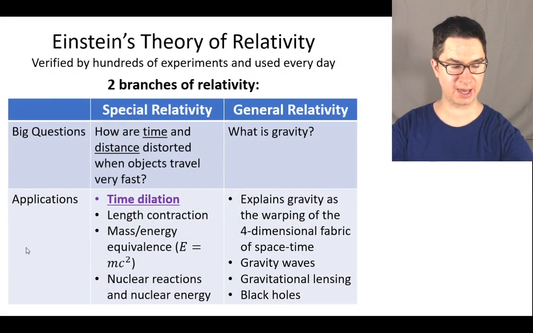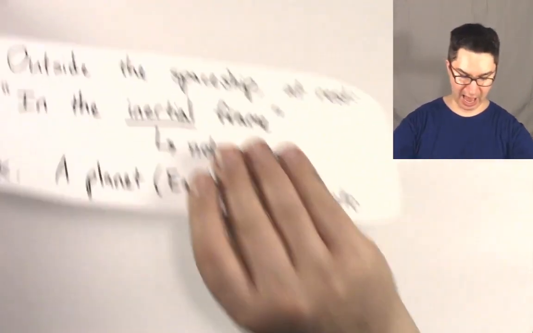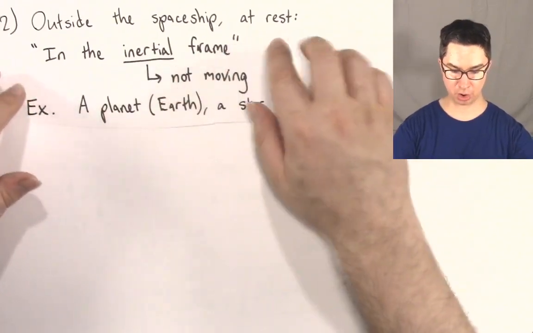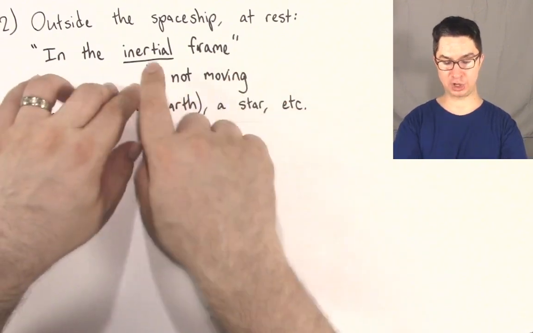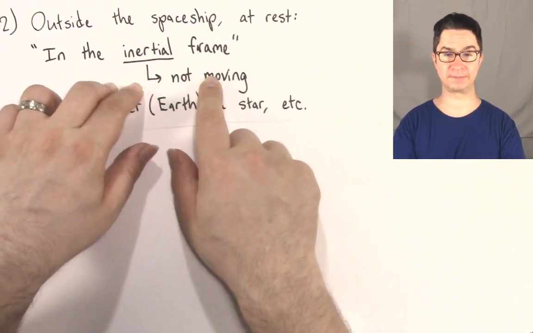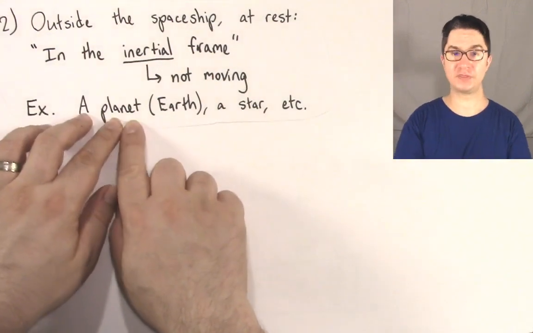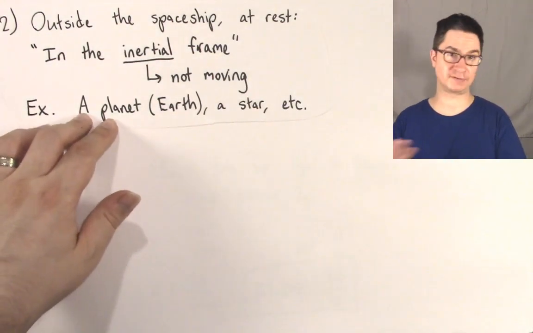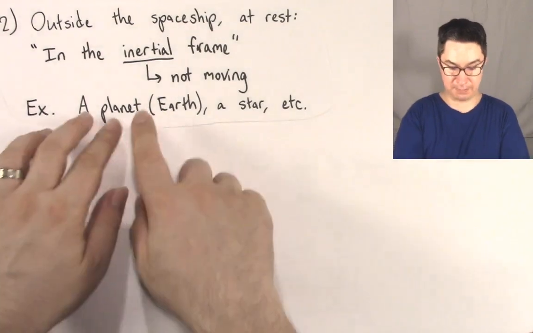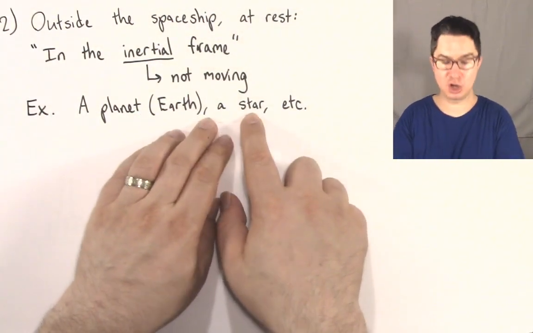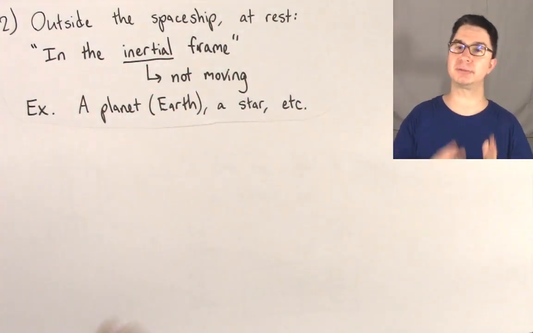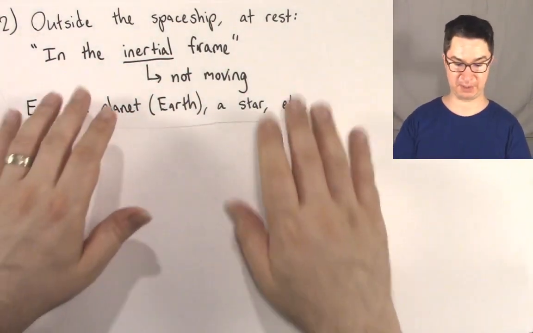So if we go back to our notes, let's try to unpack this a little bit further. Outside the spaceship is what we call the inertial frame. So the word inertial in this case means not moving. So let's say that you've got a planet. That's going to be a good inertial frame relative to the spaceship. So the spaceship's moving very fast. The planet will be relatively stationary in this frame. A star could be an inertial frame. An inertial frame is simply outside the spaceship, somebody that's not moving, okay, relative to the spaceship.